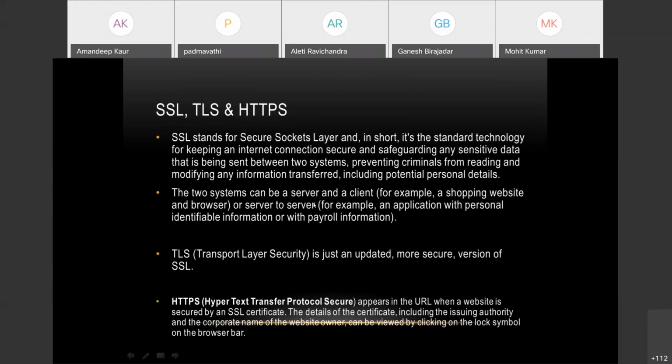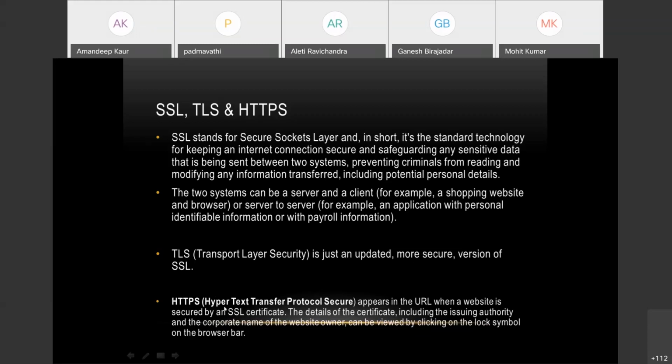The two systems concerned here can be a server and a client, or a server and a server. And TLS, Transport Layer Security, is an updated version of SSL. It is more secure and it is updated out of SSL.